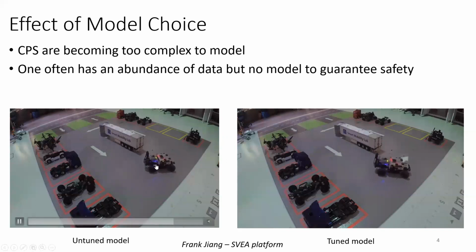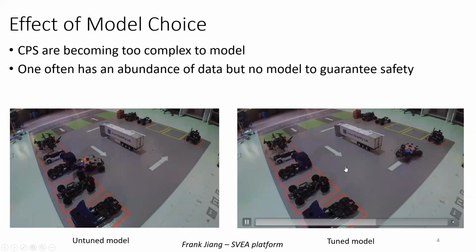As you can see, the untuned model goes into an unsafe situation and hits one of the standing cars. And the tuned model parks safely. So it's really critical to choose a model, and it might be dangerous to trust a single model.